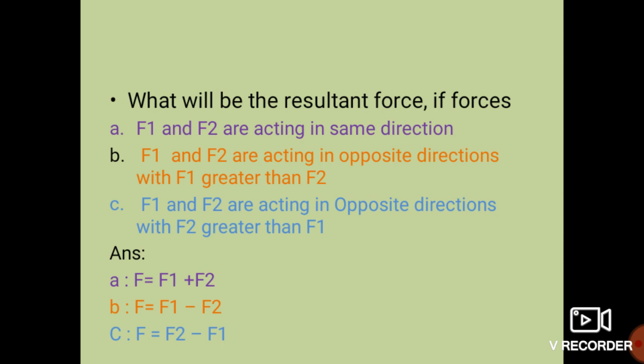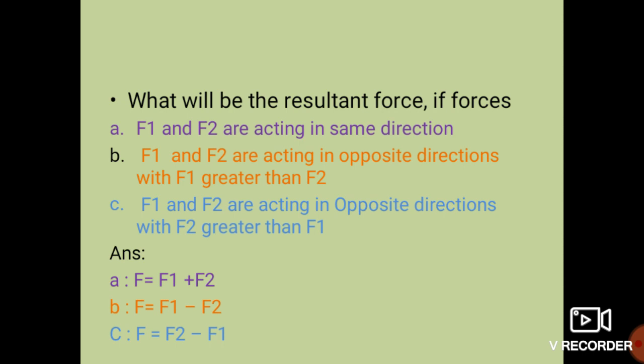See, these are the two forces, F1 force and F2 force. F1 and F2 are acting in the same direction. Suppose two forces are there and both are acting in the same direction. What will happen students? Whenever the forces are acting in the same direction, they add up. Okay, this we have seen in the previous session. So they add up.